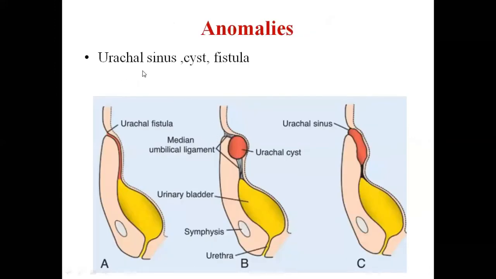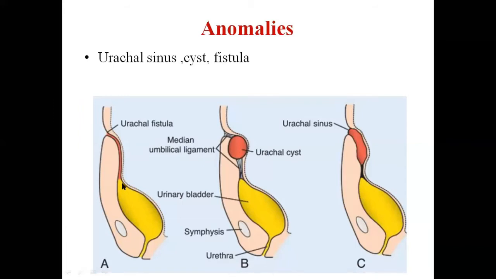If this urachus is not fibrosed and replaced by the median umbilical ligament, what will happen? There will be urachal sinus, cyst and fistula. This is urachal sinus, this is urachal cyst and this is fistula. Important is this one. What will happen here?